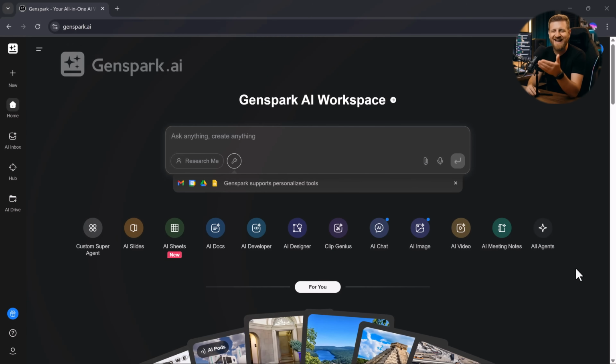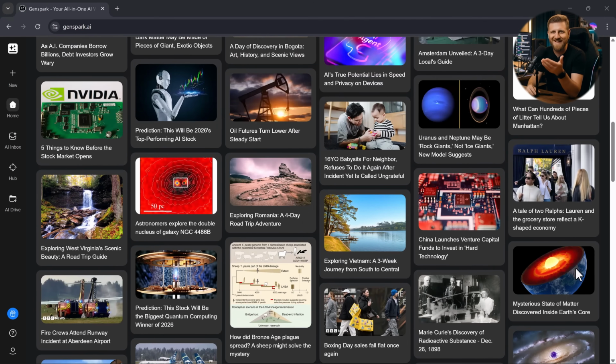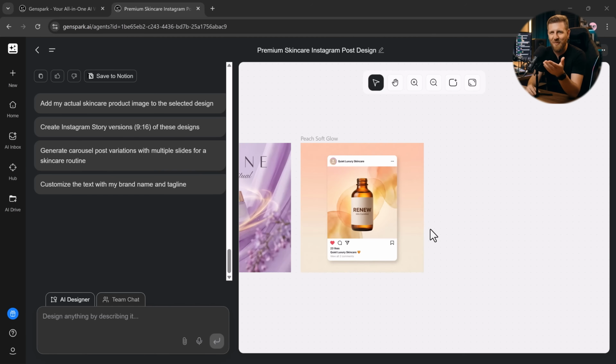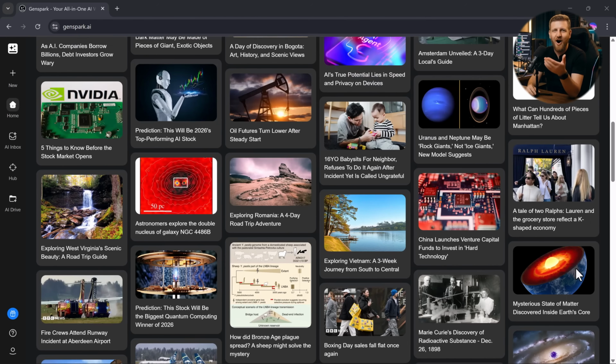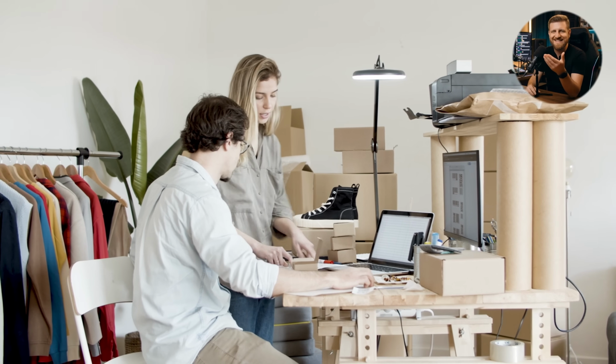The tool we're using is called Genspark AI. This is not just another AI tool. It works more like an all-in-one system. Instead of switching between apps, you can create content, write scripts, design products, build websites, and even automate tasks all in one place. A lot of people are already using Genspark AI to build simple businesses and make their first